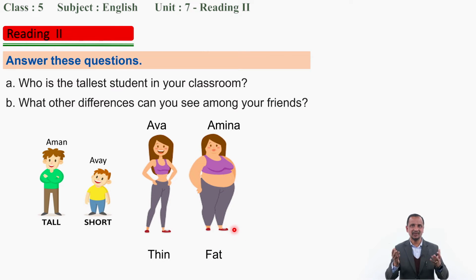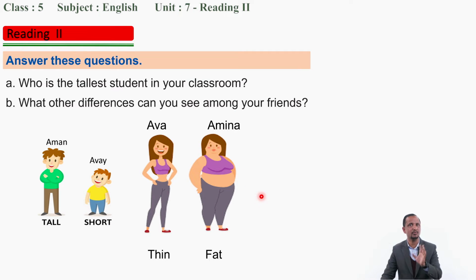And among these people, who is shorter or shortest? Away is the smallest one, the shortest one among all. So we use shortest. Away is the shortest because we compare Away with all the others.